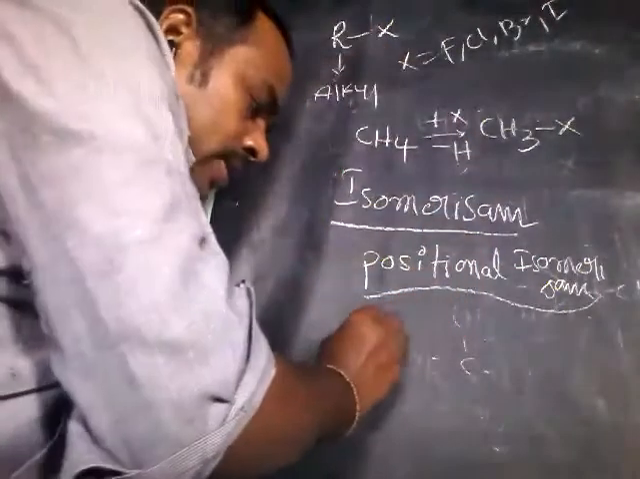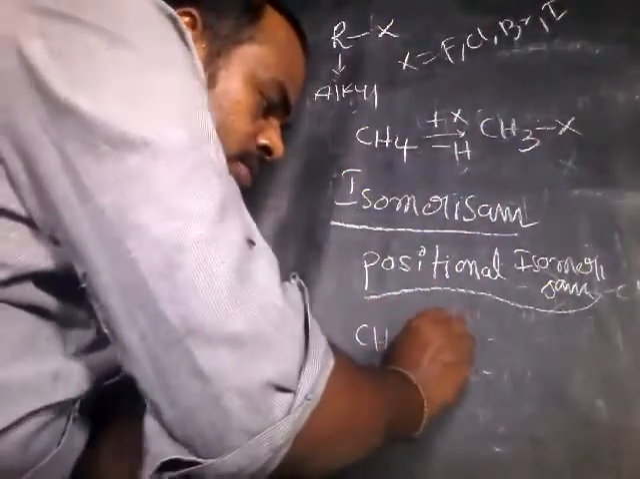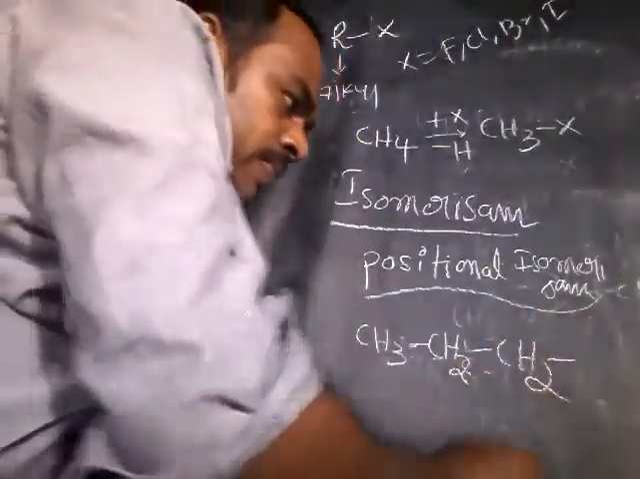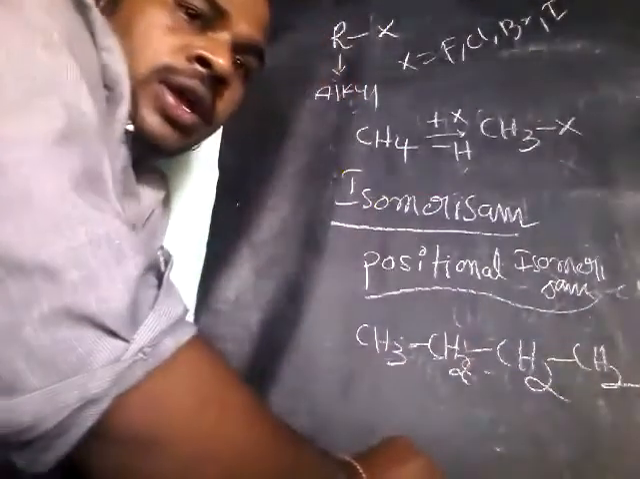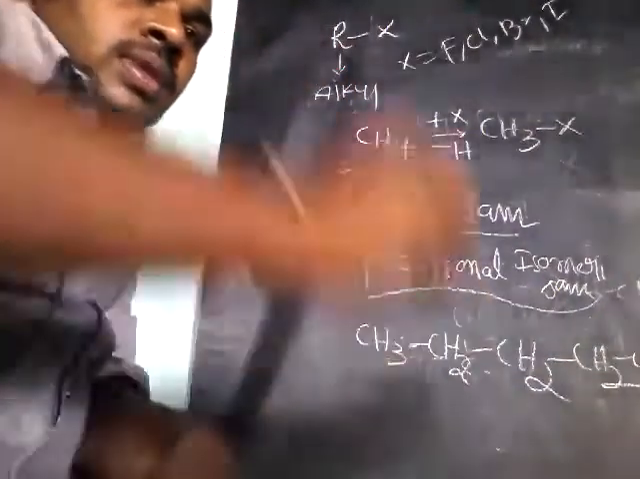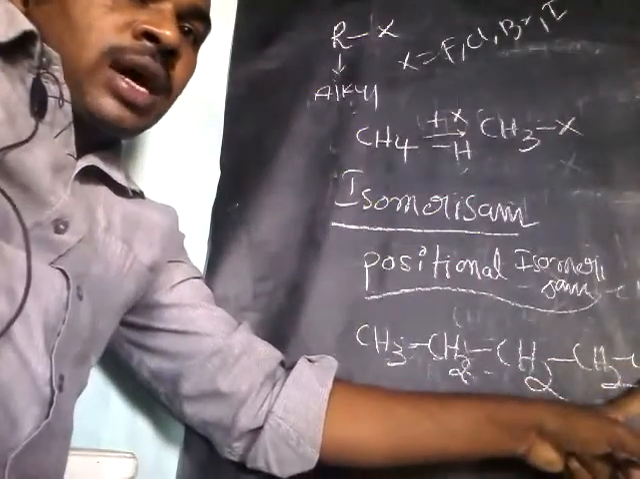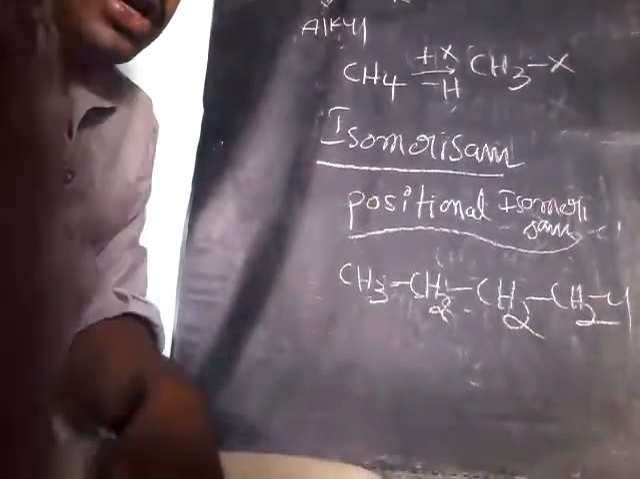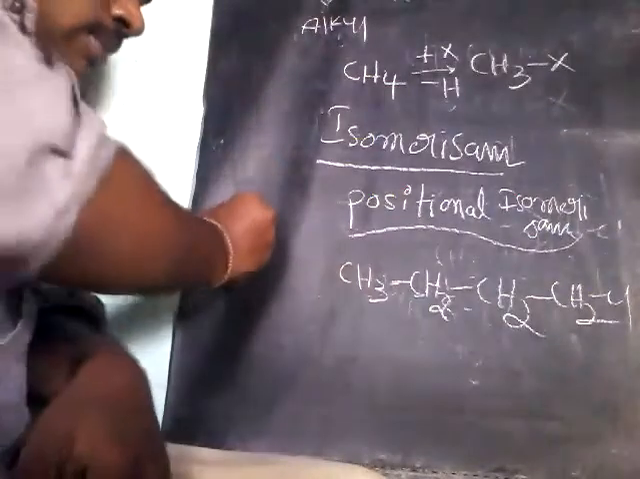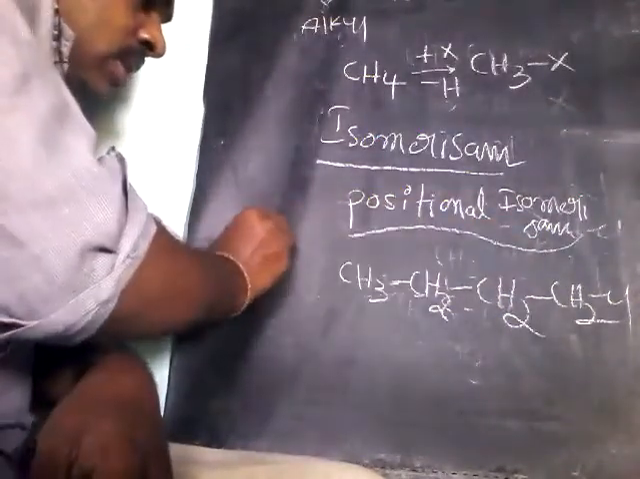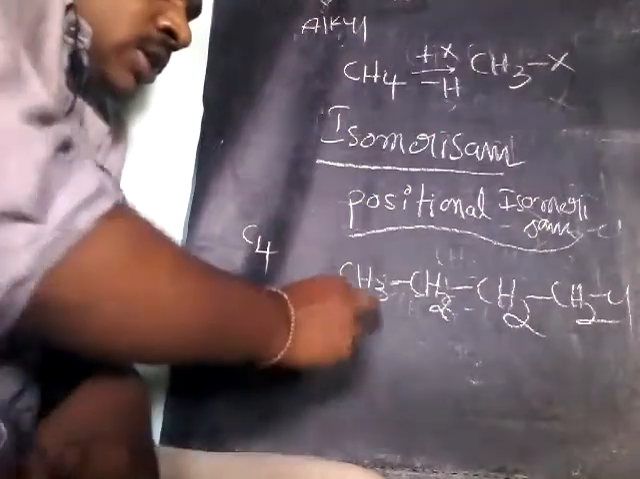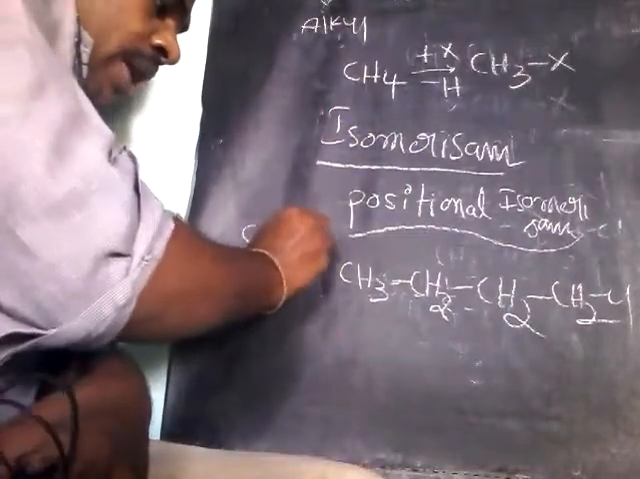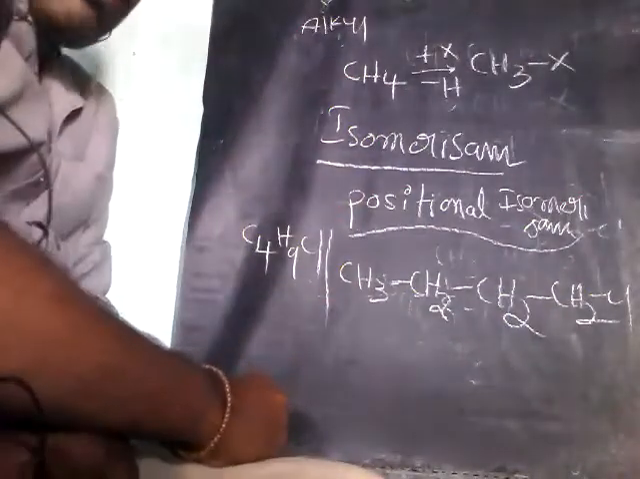For example, if you take CH3 bond CH2 bond CH2 bond CH2 bond Cl, see, at the last chlorine is there. Now see its formula. How many carbons are there here? 1, 2, 3, 4 carbons. And next count the number of hydrogens: 3, 2 is 5, plus 2 is 7, 9. C4H9Cl. This is the molecular formula.